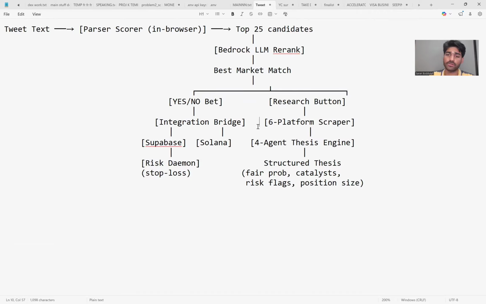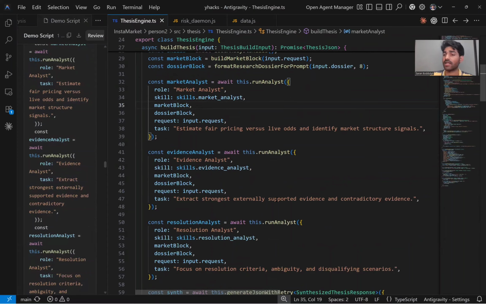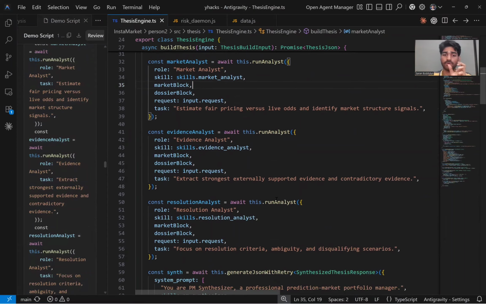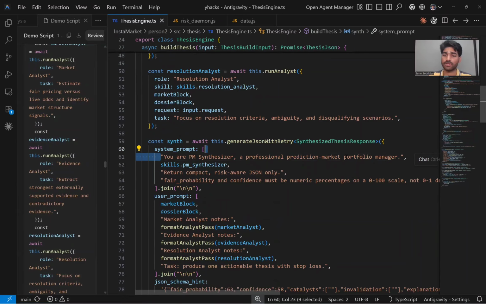When you click on research, we scrape 6 different platforms, try to understand all the context around that market, and then we run them through a 4-agent thesis engine. The thesis engine has 4 different agents, and each of them serves a different purpose. I can show you the exact function where this happens. The thesis engine I built is a really beautiful orchestration of 4 different agents. It has a market analyst, an evidence analyst, and a resolution analyst. And then all the inputs from these 3 are going to go through the final portfolio manager synthesizer. Each of them has a really specific task and system instruction to think and give the final output.